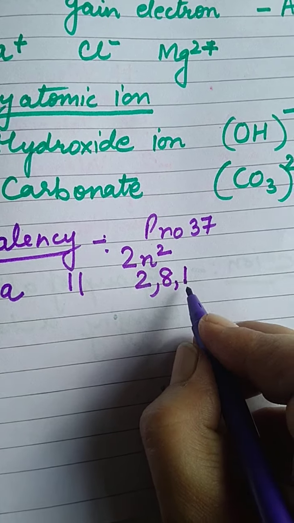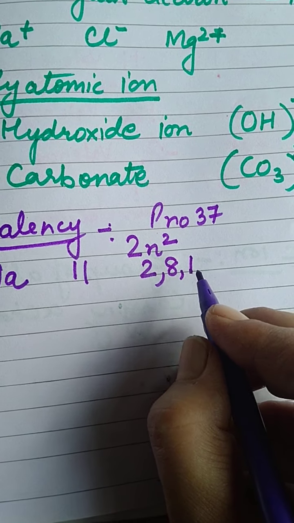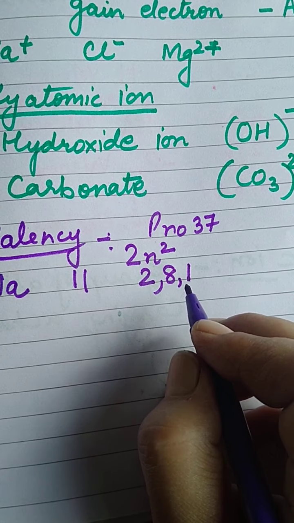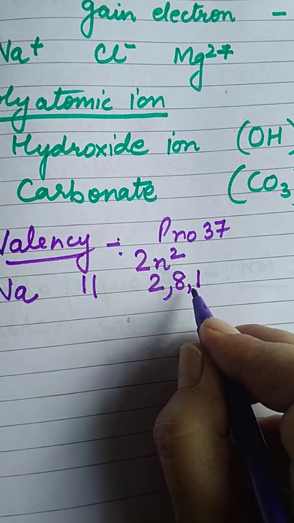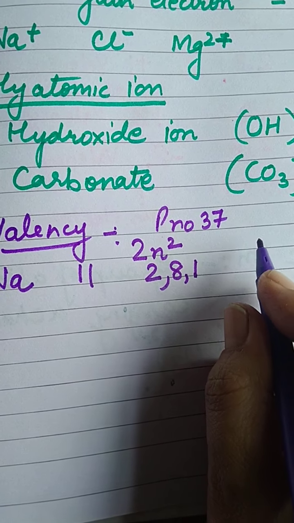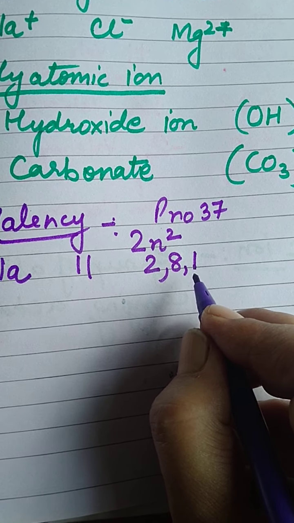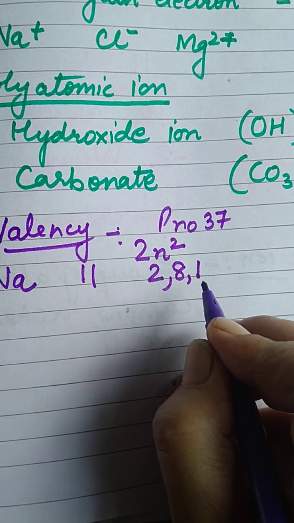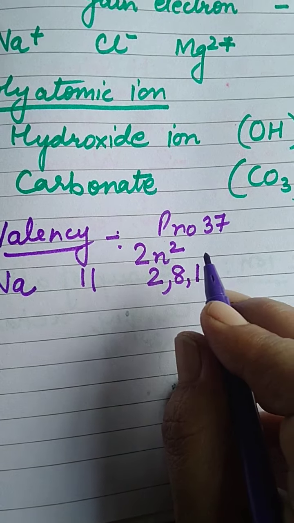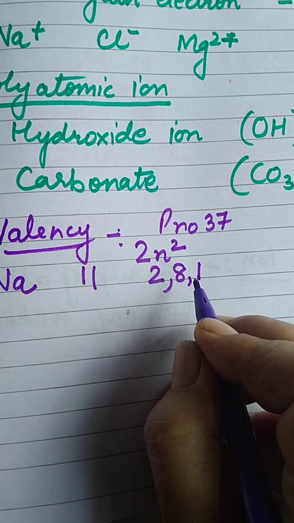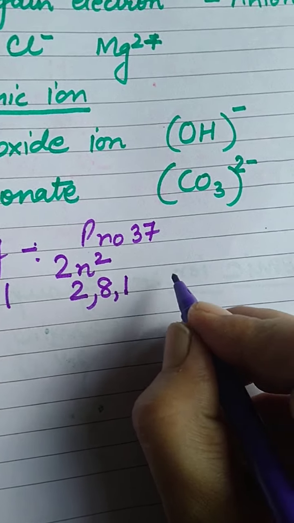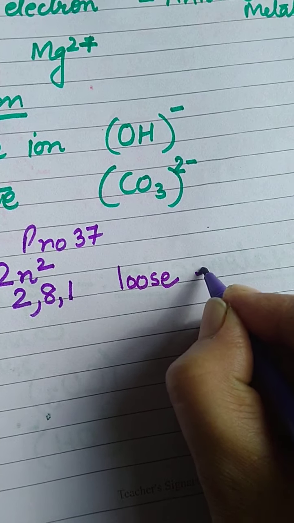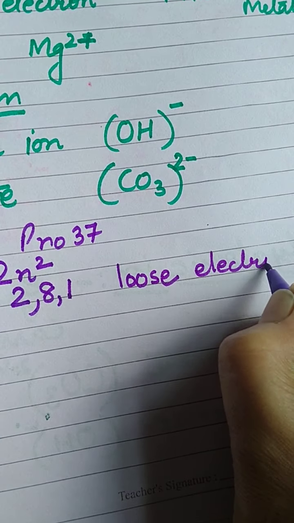You know, if the last shell has 8 electrons, the shell is said to be complete. So it has two options to complete its shell. Either it will take 7 electrons from someone else, or it will lose 1 electron. It is very difficult to take 7 electrons, so it will lose 1 electron. Sodium will lose 1 electron.